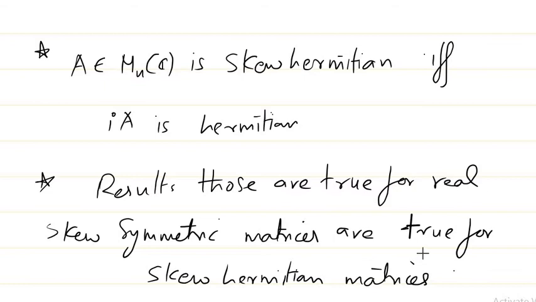So when you study, you can have a comparative study: symmetric, then the one associated with that is Hermitian, and when you study skew symmetric, the one associated with that is skew Hermitian, and they have similar properties. When you make a study there, you should try to study in that particular manner so that it's easy for you to remember also.